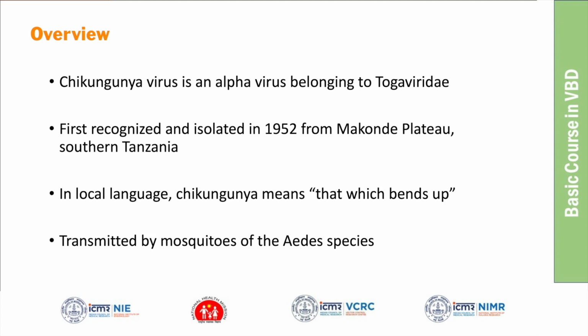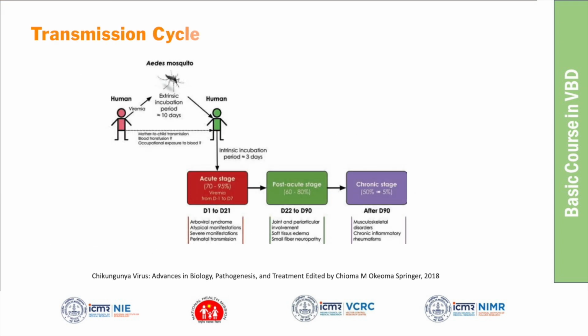They also tested for malaria, which is common in Africa. That's how chikungunya was first recognized in southern Tanzania. It was likely to be confused with a dengue outbreak. That's how they first diagnosed it.